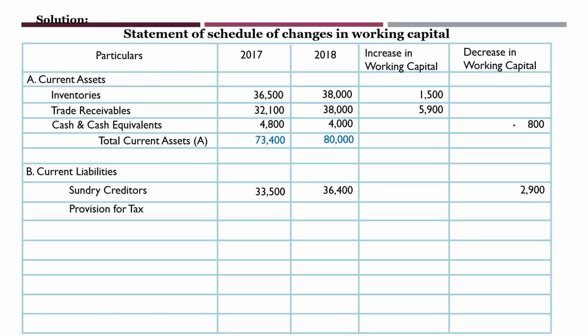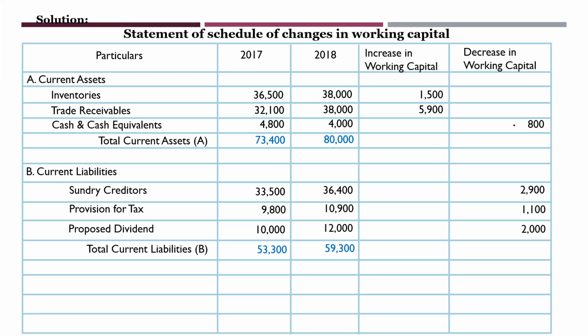Provision for taxation, you see I'm taking it here only. What has happened, increase, that leads to decrease in working capital. Proposed dividend, again there is an increase by 2,000. Here if it increases, here it decreases. Okay, so total current liabilities, that is B part, this is it.